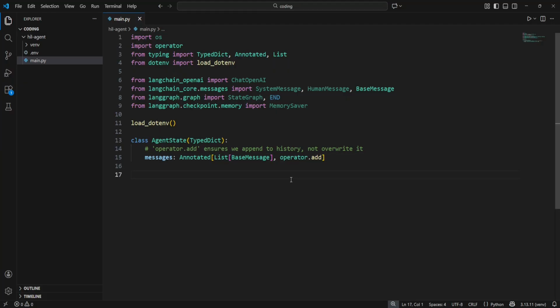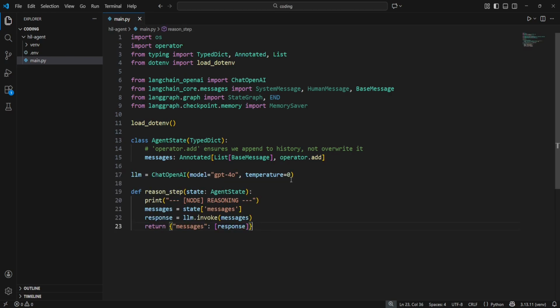We will split our agent into two distinct phases. First, the reasoning phase. We initialize our LLM. I'm using GPT-4o with temperature 0 for maximum determinism. The reason step function simply takes the state, asks the LLM what to do, and returns the response. Note that we return a dictionary. This updates our agent state automatically.